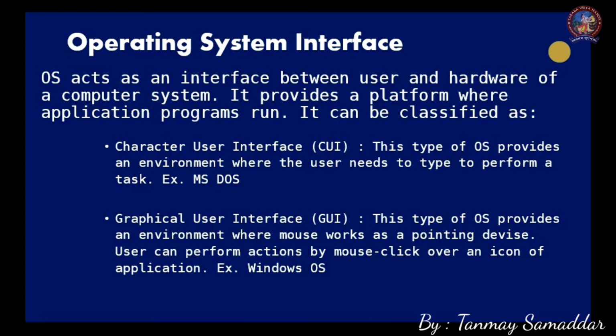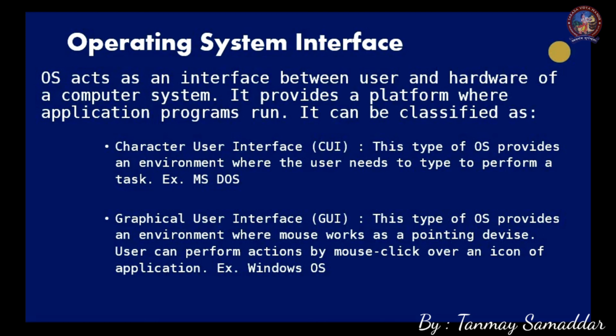On the desktop we can see many icons, like the folder icon and file icon. Clicking on those icons, we can perform various tasks. This is the graphical user interface. Examples are Windows, Unix, and Linux. Many operating systems nowadays provide a graphical user interface, but earlier there was only the character user interface.